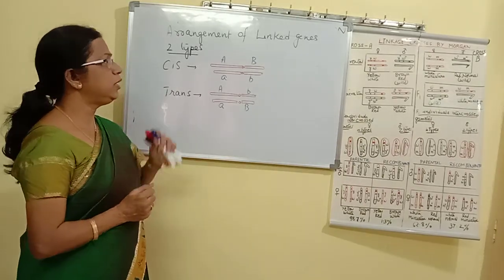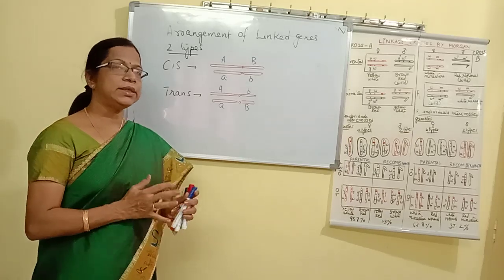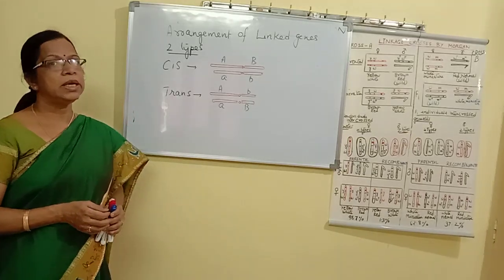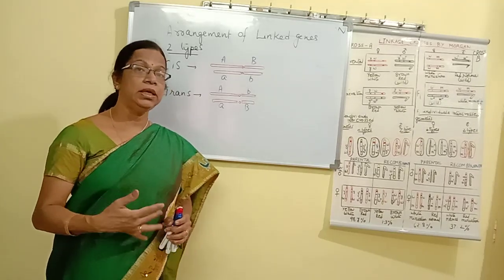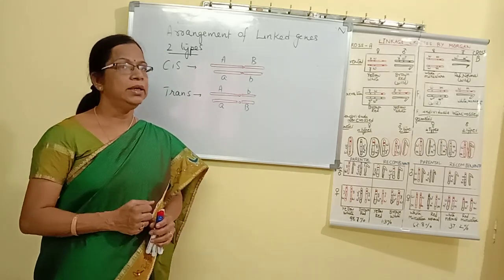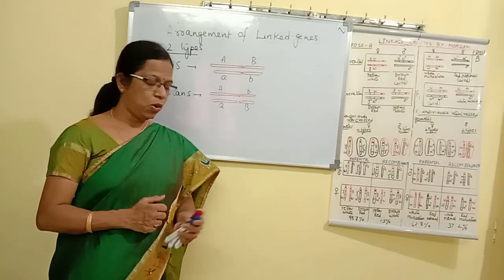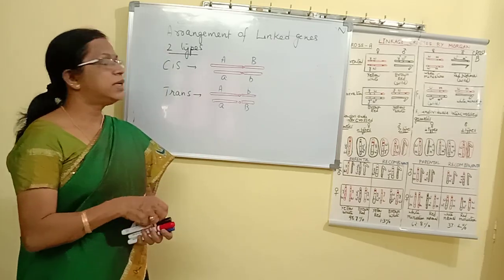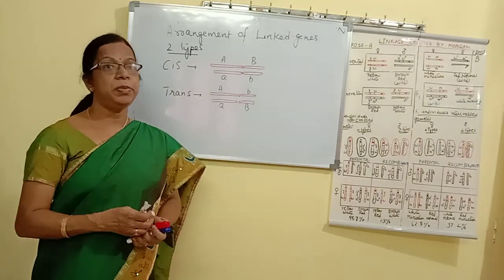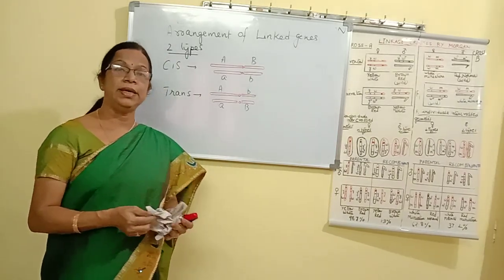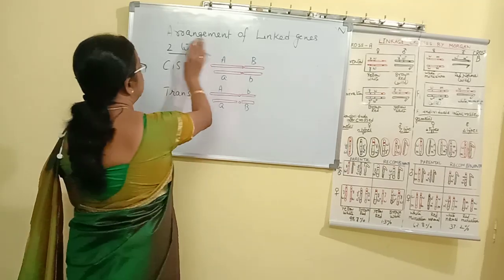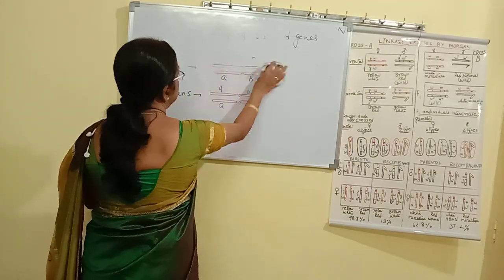So when we consider any two genes, they can be arranged either in a cis manner or in a trans manner in any individual and in any cell. Now, next let us consider what are the experiments done in order to understand linkage. So let us see the experiments.